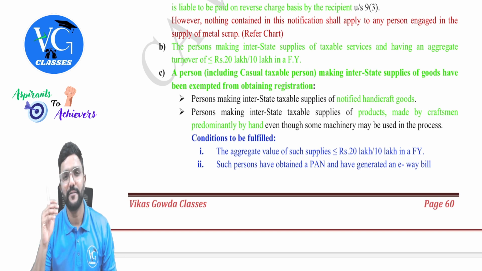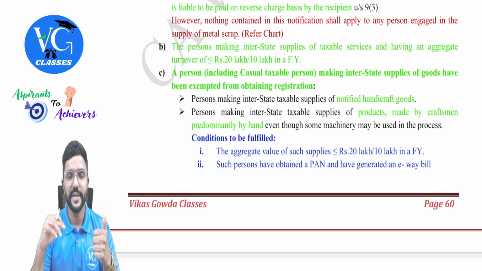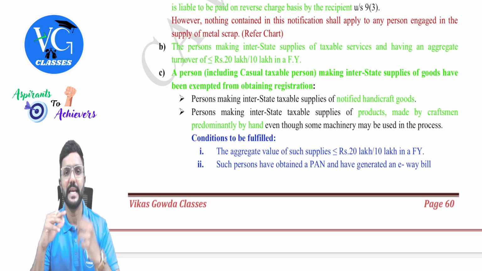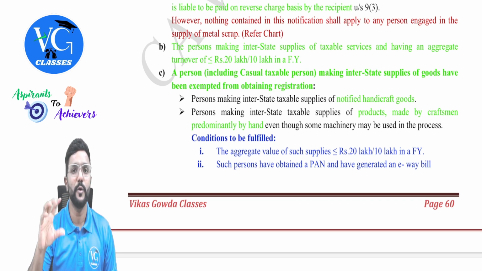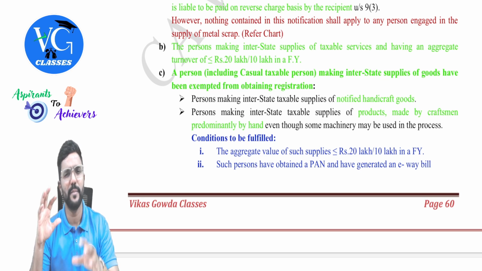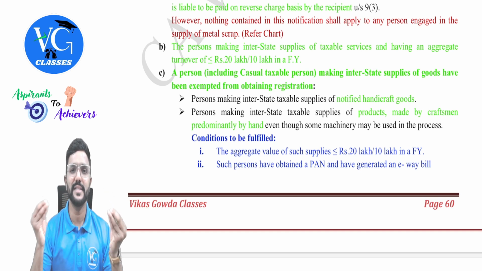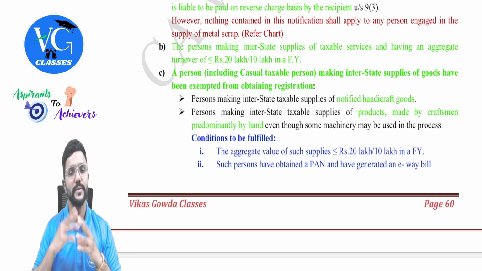And what is this handicraft goods or goods predominantly made by hand? Guys, simple. Like toys or baskets or any carpet or candles like this. If I have to give an example, there is a place called Channapatna in Karnataka where they are well known to make toys for children. The majority of the people are engaged in that profession only, or in business. But can they sell all the toys they are manufacturing within Karnataka? May not be.